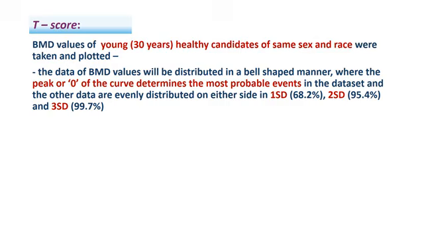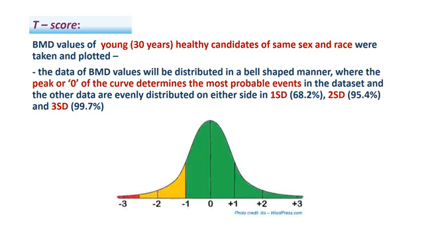Come to the T-score. If bone mineral density values of young, like 30 years, healthy candidates of the same sex and race are taken and plotted, the data of bone mineral density values will be distributed in a bell-shaped manner, where the peak or zero of the curve determines the most probable events in the data set, and the other data are evenly distributed on either side as 1 standard deviation, 2 standard deviation and 3 standard deviation.